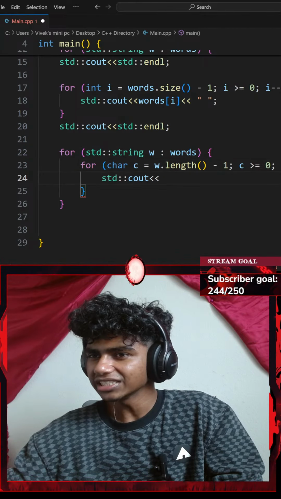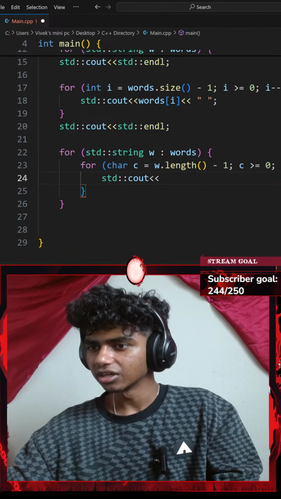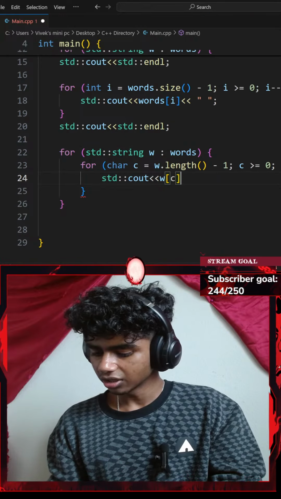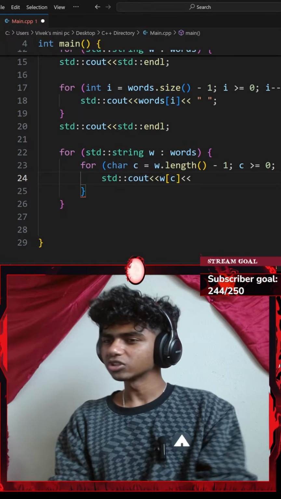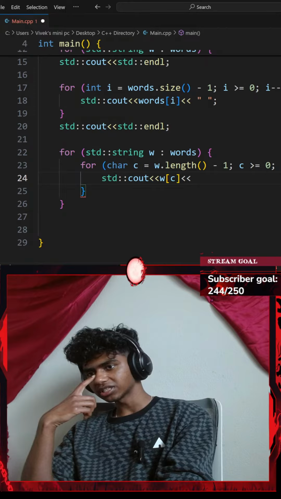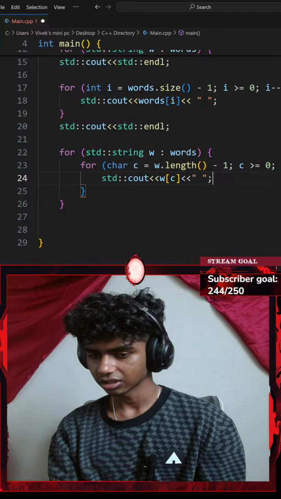It's exactly the same as what I did here, but with words instead of elements. This is going to be my w at index of c, which is going to be separated. Do I want to separate it by... I think I want to separate it with a space. Yeah, I think I should separate it with a space.